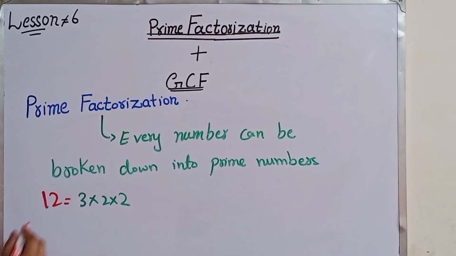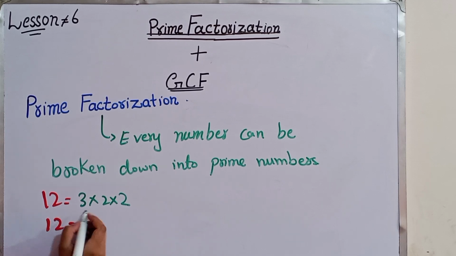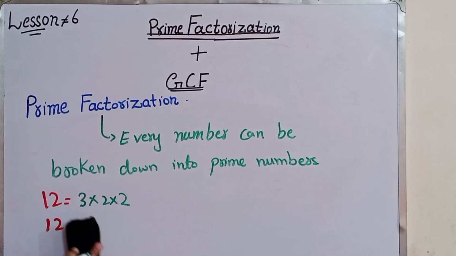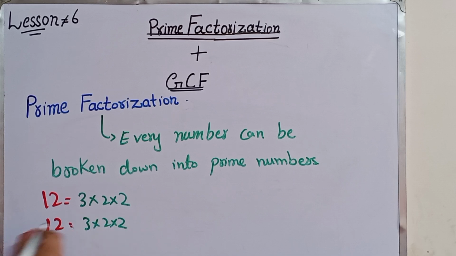So we again see this 12. How can you write it? 4 multiply 3 is 12. But if you write it like this, 3 multiply 2 multiply 2, these are the same.